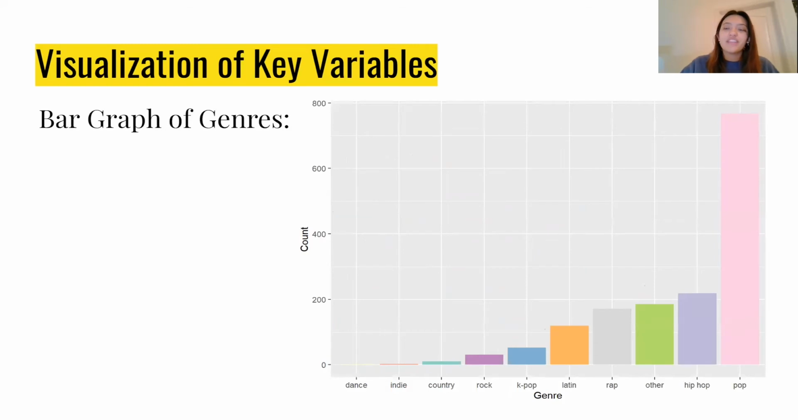So this next one is a bar graph of the genres. So in order from most to least songs, there is pop, hip hop, other, rap, Latin, K-pop, rock, country, indie, and dance. It looks like pop accounts for about half of the songs on the charts, which makes sense since pop is just popular songs.